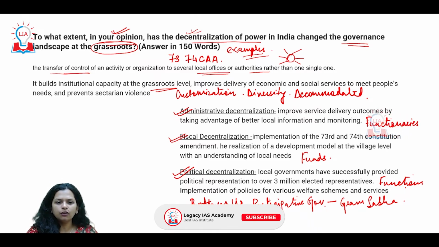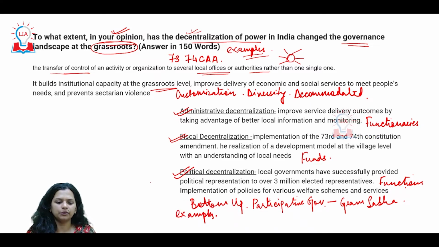So that's how decentralization has changed the way in which governance happens. It's much more participatory democracy. It's following a bottom-up approach. All right. It's incorporating people. It's much more accommodative. Diversity is included. All right. A lot of regional identities are supported. There is customization. So because of these inputs and exchange, this is how our governance landscape is essentially changing.